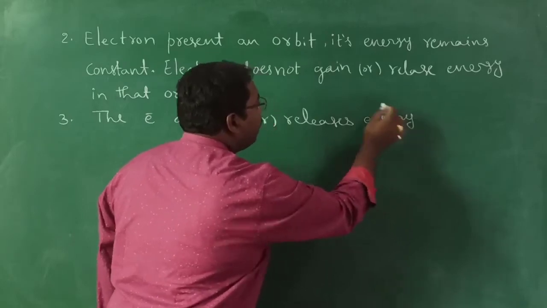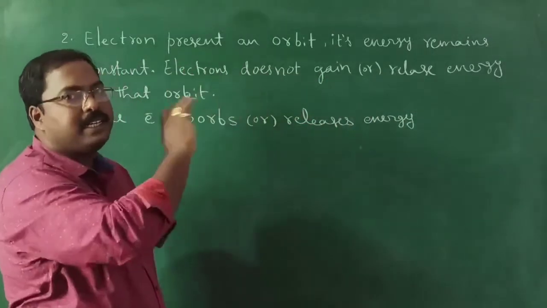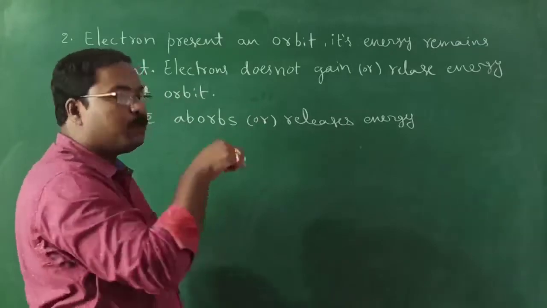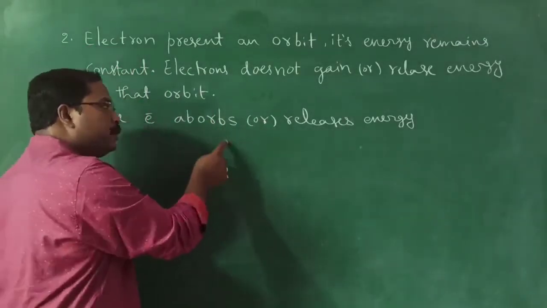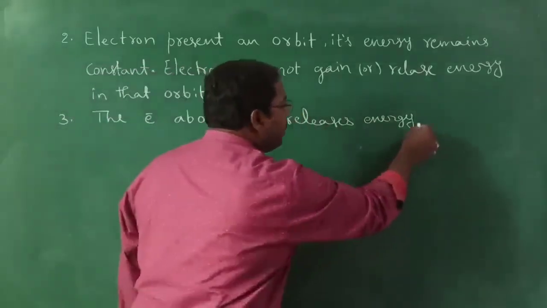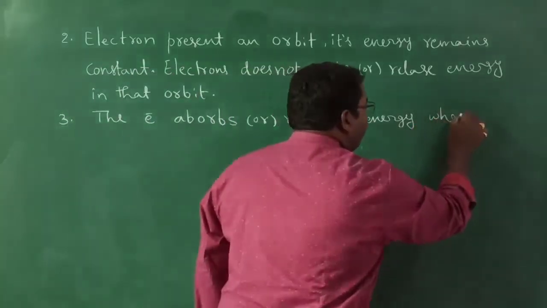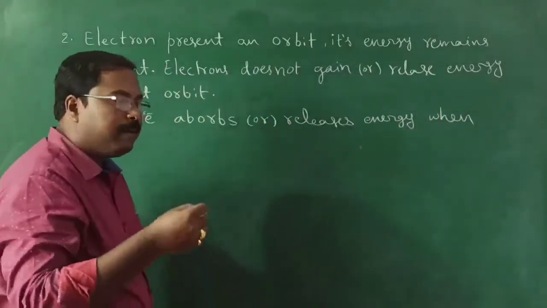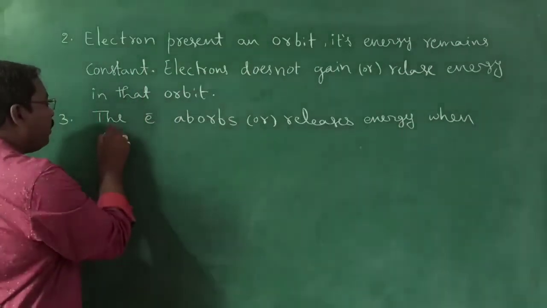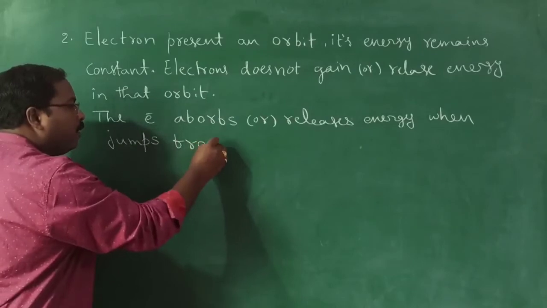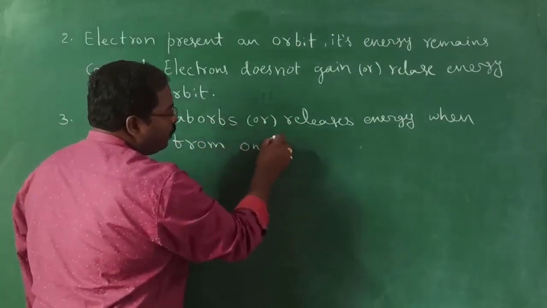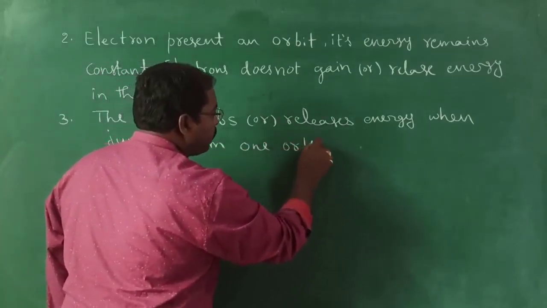In the above statement we wrote that it doesn't gain or release energy when it is present in the orbit. Now we are saying the electron absorbs, and even releases energy, when it jumps from one orbit to the other.